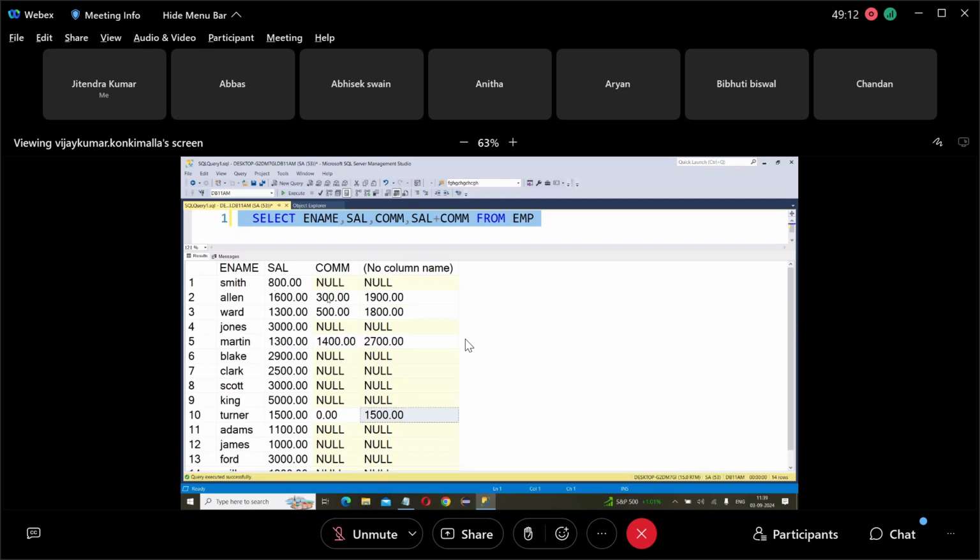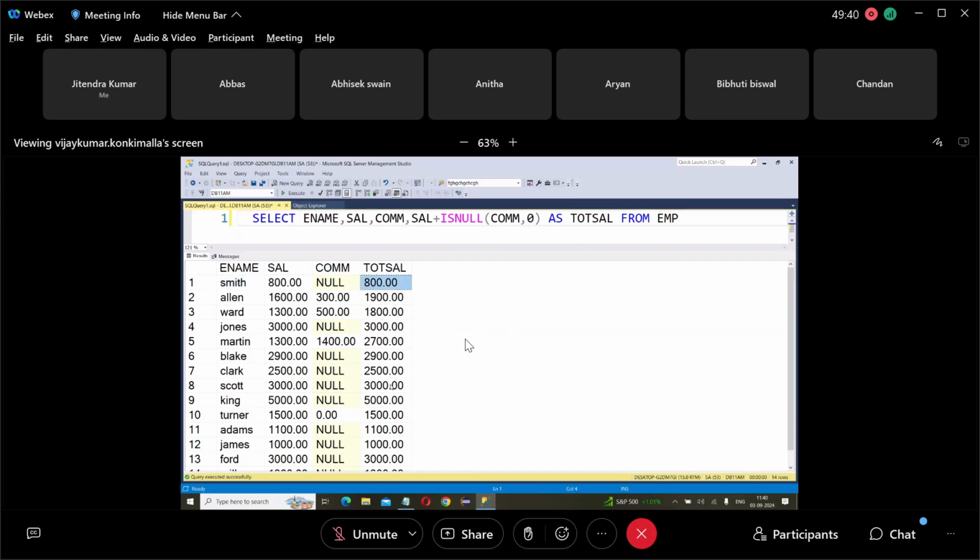Even though commission is null, I still want to calculate the total salary. Then what do you do? Convert this commission null to 0. How to convert this null to 0? Is null of what? IFNULL of commission comma 0 as total salary. Now you see this. Now all the 14 employees' salaries total is calculated.